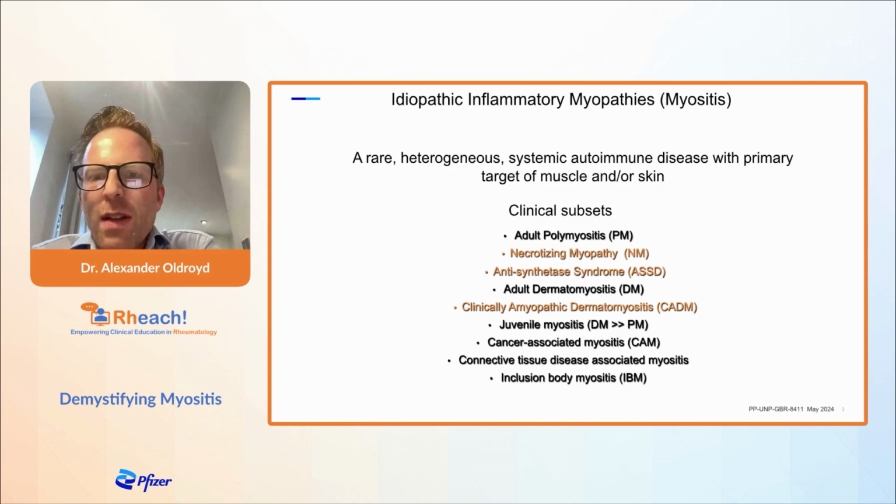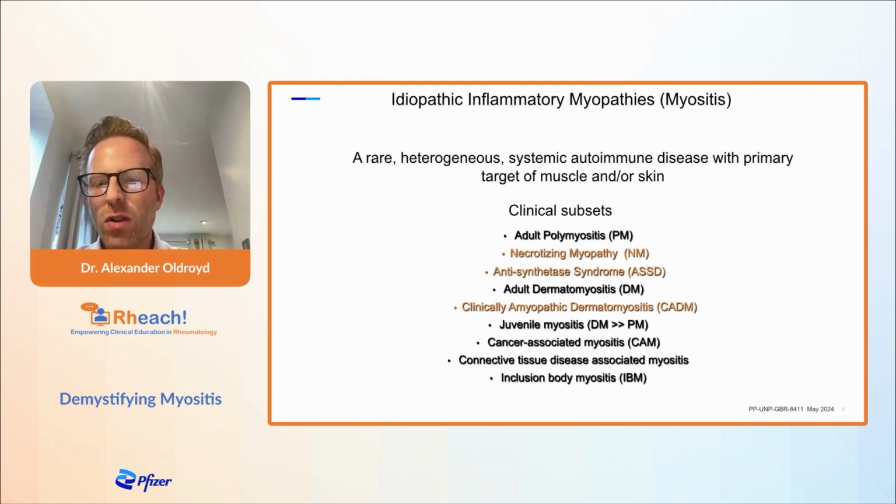It has many different subtypes, which are listed here. So going from the top, we have the condition polymyositis, then necrotizing myopathy, antisynthetase syndrome, adult dermatomyositis, clinically amyopathic dermatomyositis, juvenile myositis, cancer-associated myositis, which I'll talk more about in future, connective tissue disease-associated myositis, and inclusion body myositis. Now, all of these are different. They all have lots of different manifestations. They have different treatment responses as well.